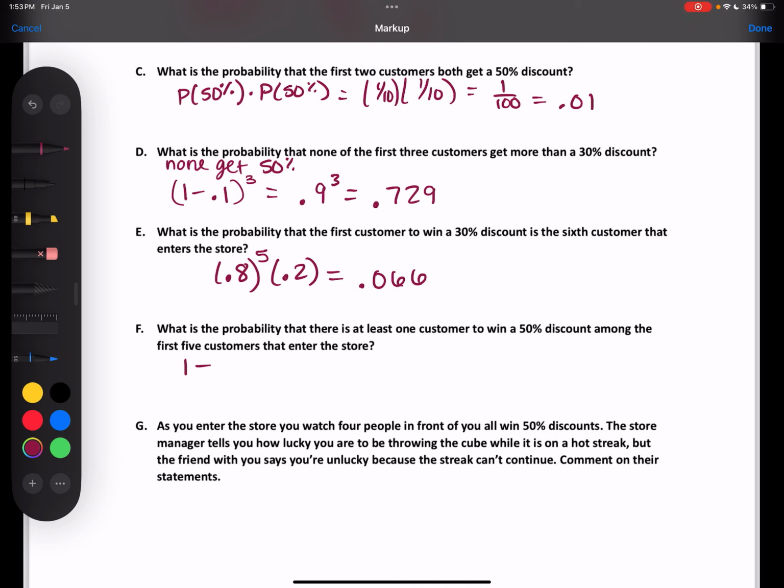Everything other than the 50%. So it'll be 1 minus the probability that none of the 5 win a 50%. So that's going to be 1 minus 0.9 raised to the 5th, because we're talking about a group of people not getting that.